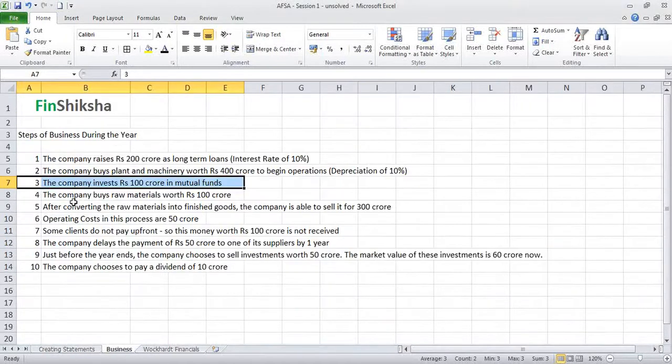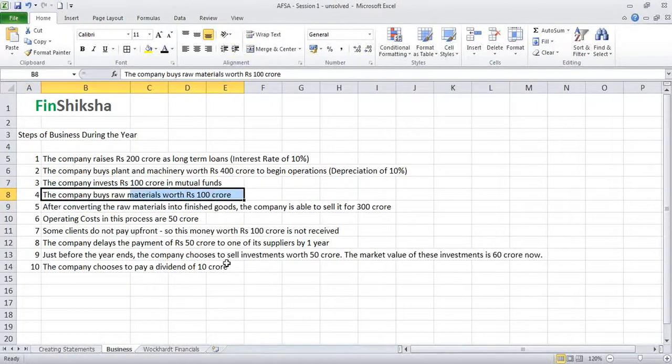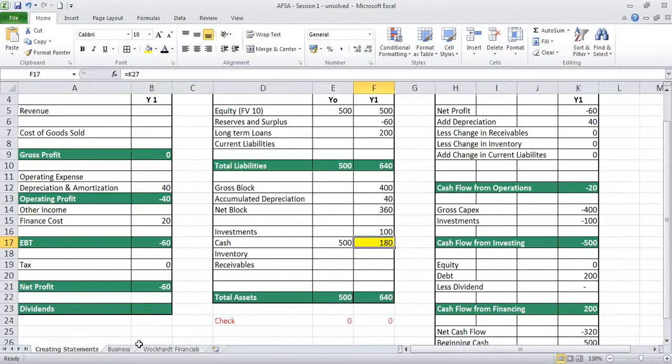Now the company goes and buys raw material worth 100 crore in the next stage. This stage of buying raw materials worth 100 crore should change the inventory of the firm. It's not said whether they've sold it. They've just bought raw materials worth 100 crore. They would have used cash to buy it. So once again, cash will go down and inventory will go up. That's all that is going to happen. I put 100 here. Automatically, the cash goes down from 180 to 80 and the balance sheet stays balanced once again.